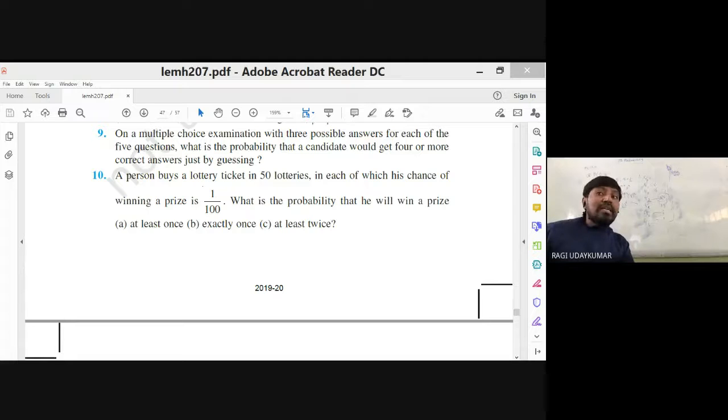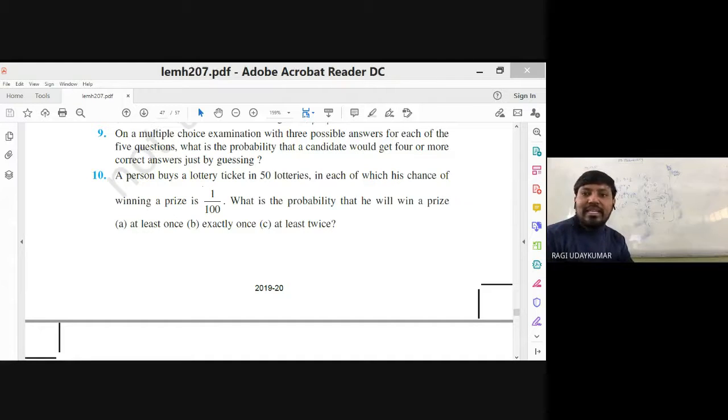So at least once means 1 should be included: x equal to 1, x equal to 2, like that up to x equal to 50. But it is a tedious job. So instead of that, you do 1 minus probability of x equal to 0. Instead of summing x equal to 1 to 50, do 1 minus probability of x equal to 0, so that it is an easy task. Probability of x equal to 0, easily you can do it, and that you subtract from 1. Okay, can you do it?